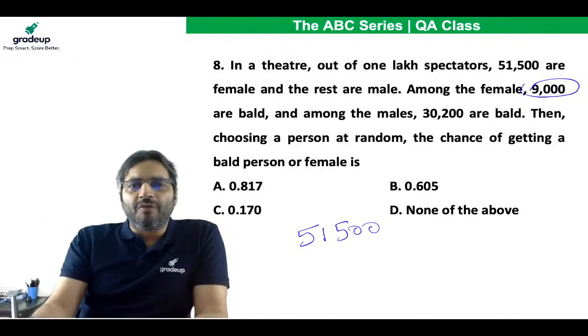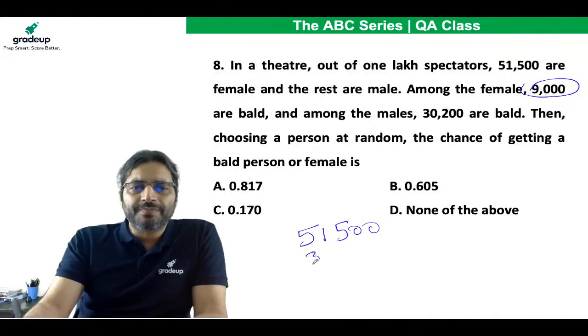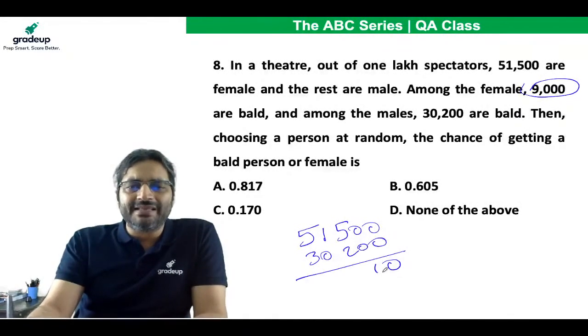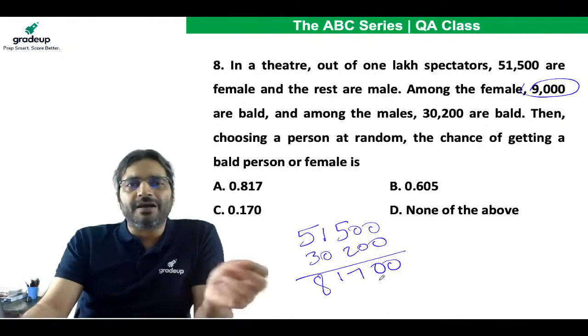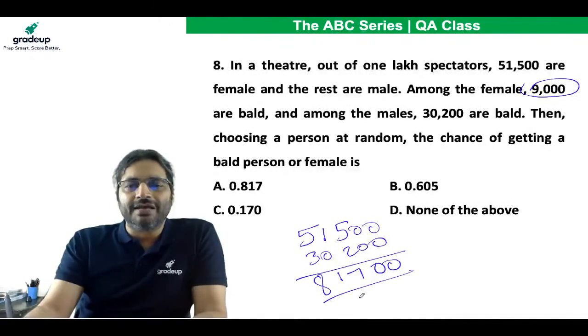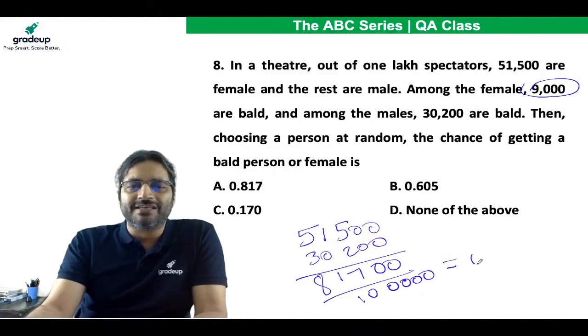And among the males, how many are bald? 30,200 are bald. So how many people are either bald or female? 81,700 are either bald or female. So if you pick a person randomly, the chance of that person being bald or female is 81,700 divided by 1 lakh, which is 0.817.